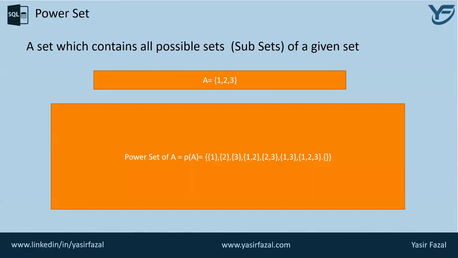So power set of A will be: power set of A is equal to 1 as a standalone subset of set A, 2 as a standalone subset of set A, 3 as a standalone subset of set A, and then there will come combinations like 1 comma 2, 2 comma 3, 1 comma 3, and also the set A in itself, 1 comma 2 comma 3, and as I mentioned earlier, the empty set as well, which is denoted by the empty curly brackets at the end of power set A.